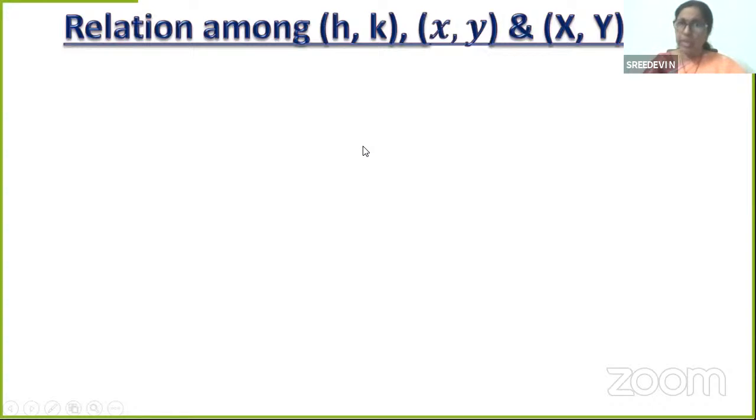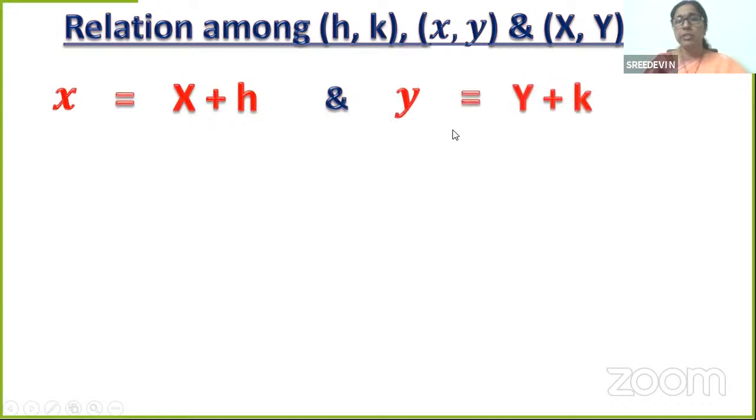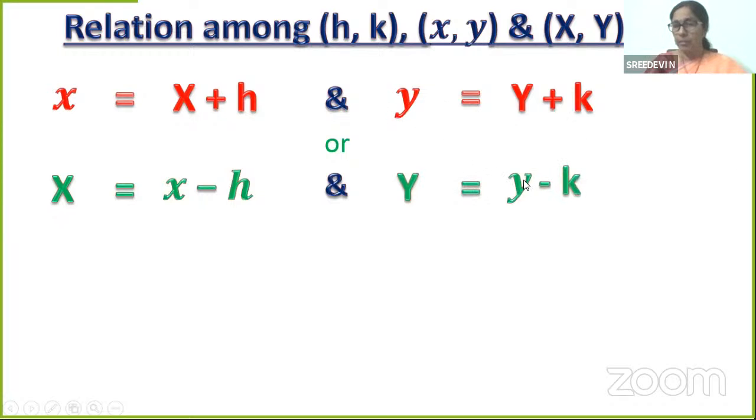Now, what is the relation? That is again for you to have an idea and to note it down. See, I'm putting it bold and clear. Small x is equal to capital X plus h, small y is equal to capital Y plus k. Or if I want to find capital X, what is it equal to? That is x minus h. Capital Y will remain the same, and if I bring k to this side, it will be y minus k.